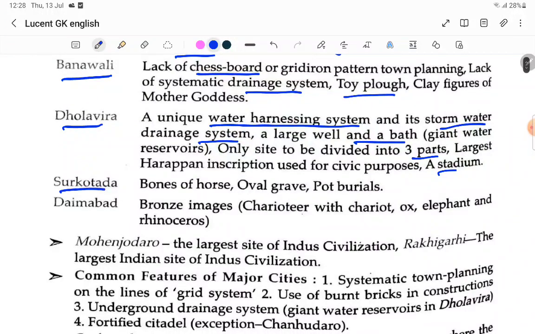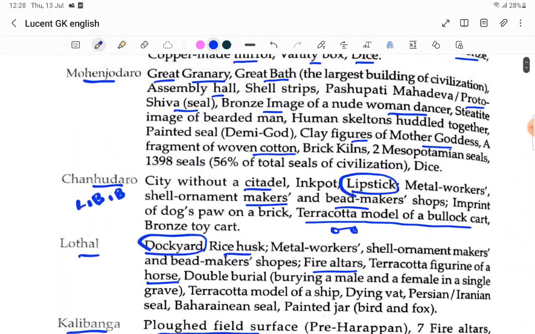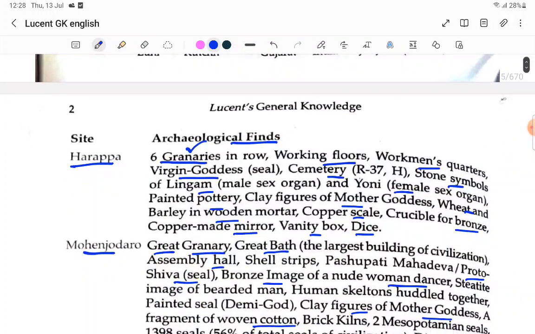Surkotada, very important. The bones of horse, that much is important. So bones of horse, where were they found? Surkotada. Daimabad, bronze images: chariot with a charioteer, elephant, and rhinoceros. So bronze images they found at Daimabad. Okay, so these are the things we have to remember.